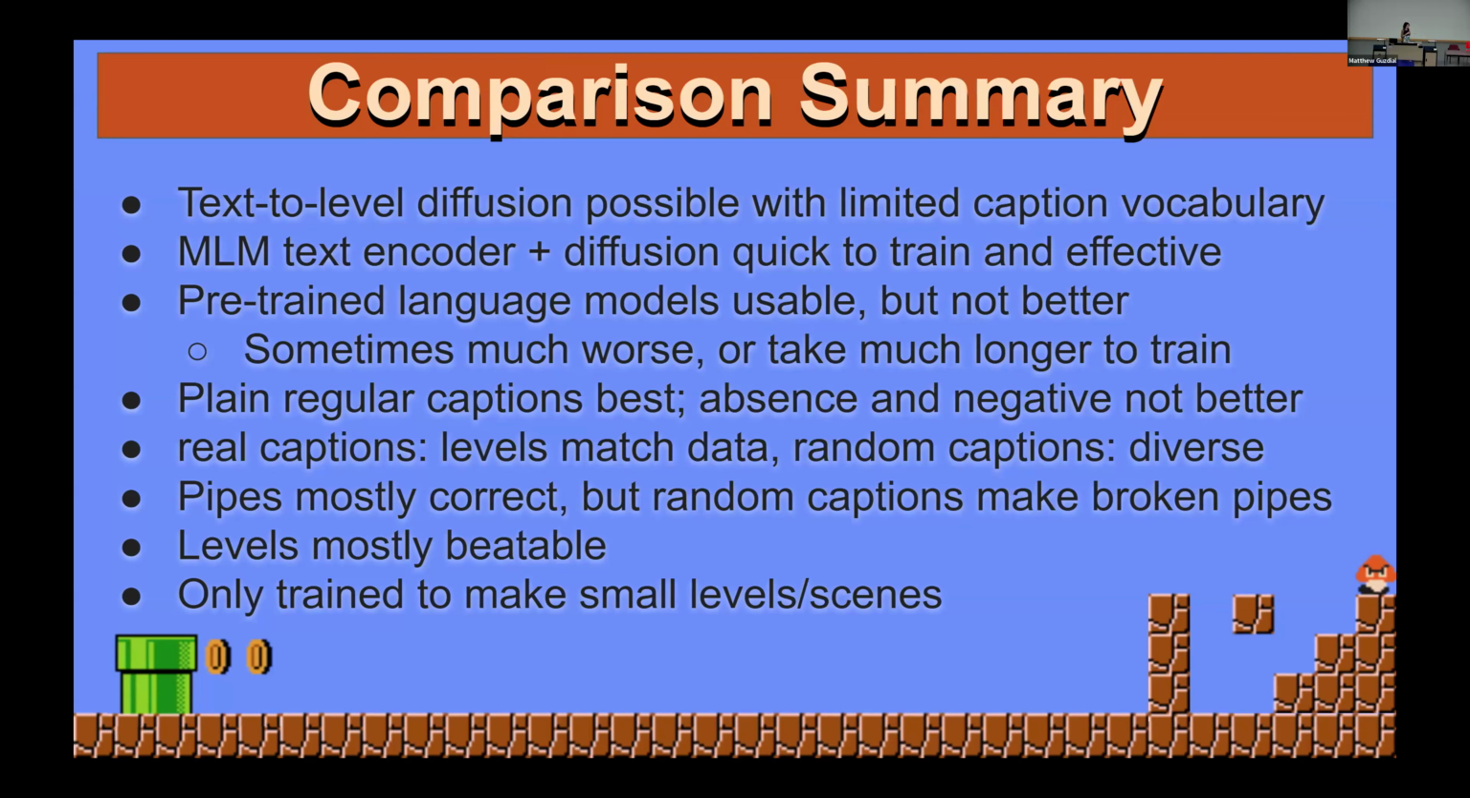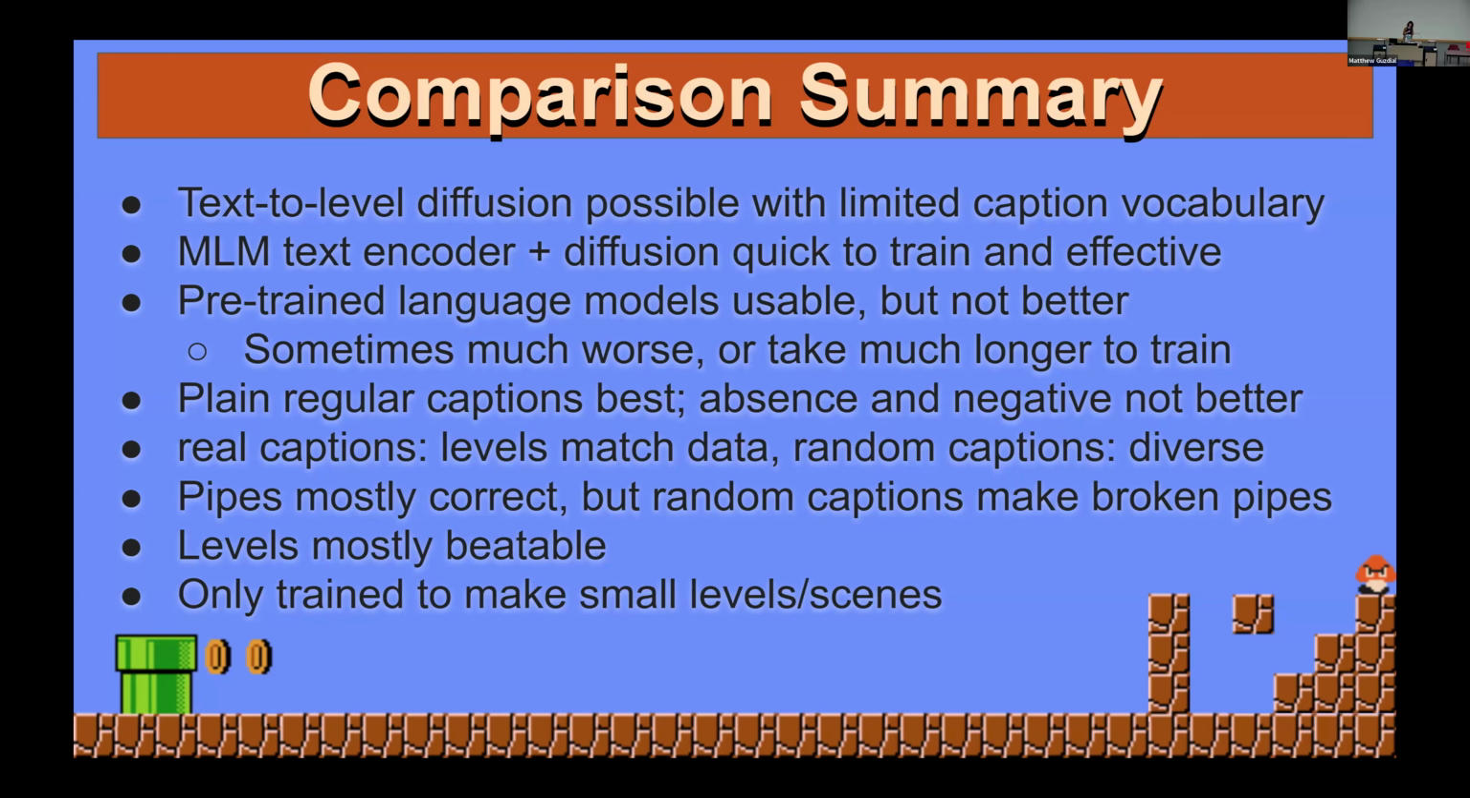A couple other notes here that are just interesting. Pipes were mostly correct. They tended to look like pipes, but sometimes like a top left corner would be missing, especially on a random data set. That was very uncommon for real captions. But for random captions, it tended to happen more. It's one of those cases where models working less in their comfort zone tended to freak out a little bit and make mistakes they wouldn't ordinarily make.